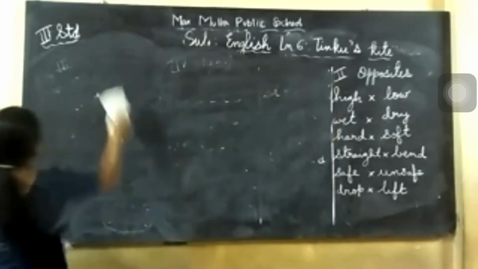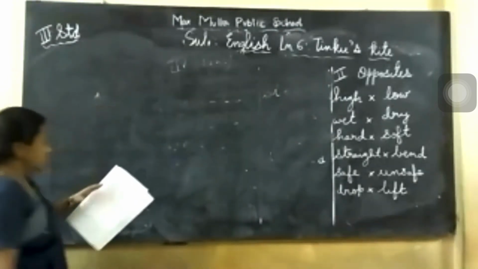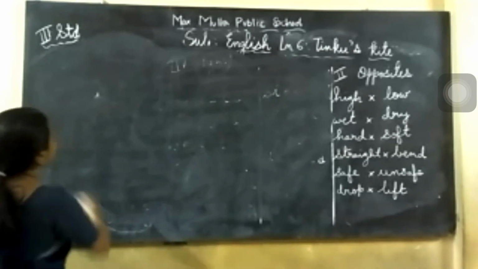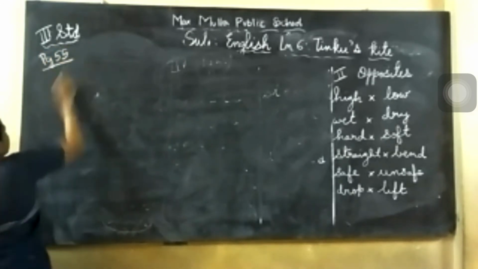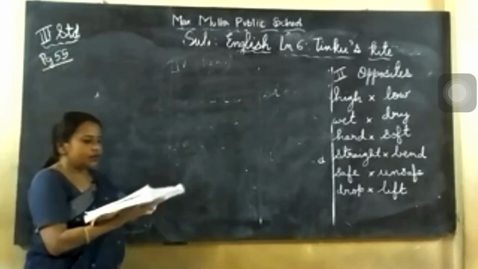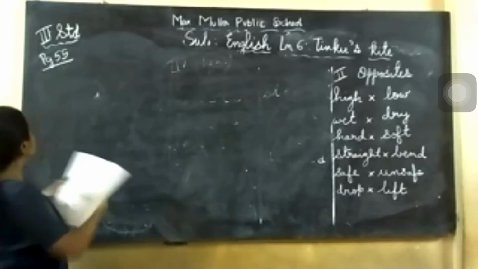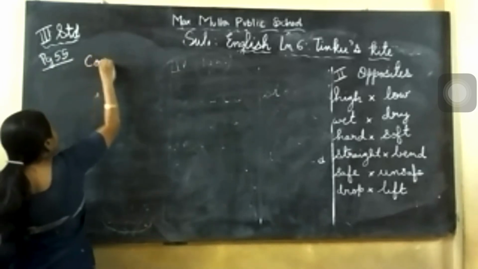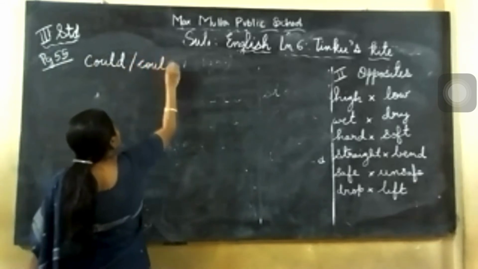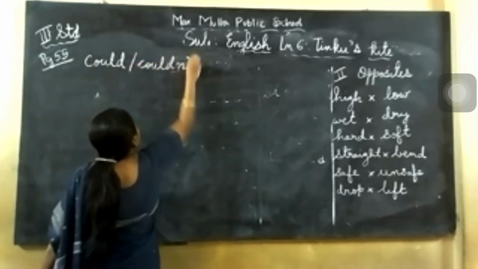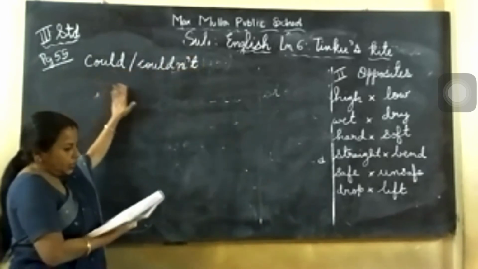Now about that exercise, you see. That exercise is number 1, page number 55, children. Same page 55 only, could or couldn't. Reading the sentence only, you can make out. So first one is the kite. This is could or couldn't. This is past tense of can, could.